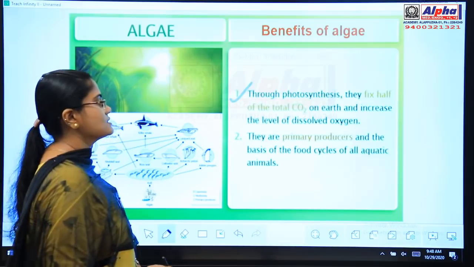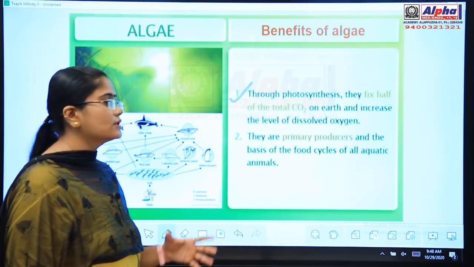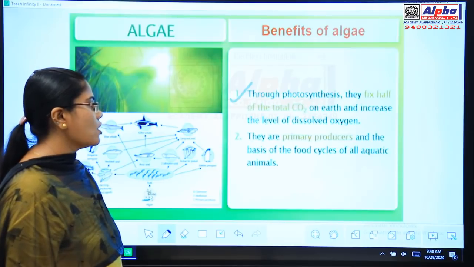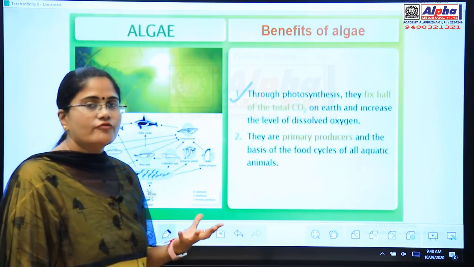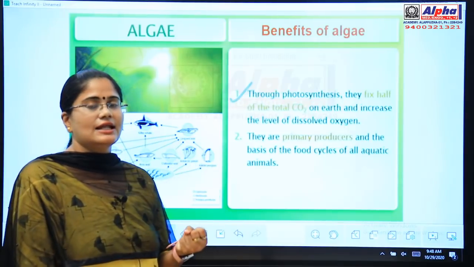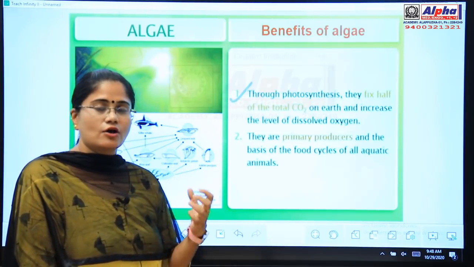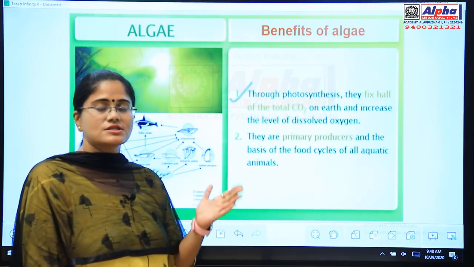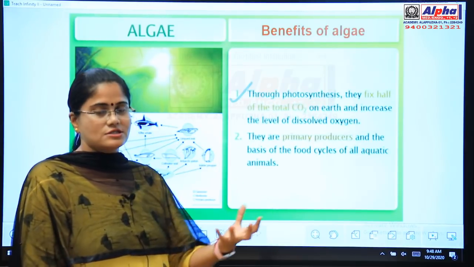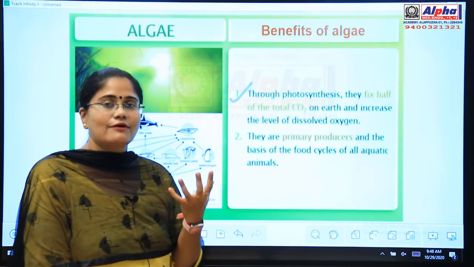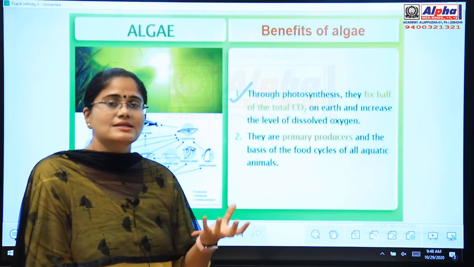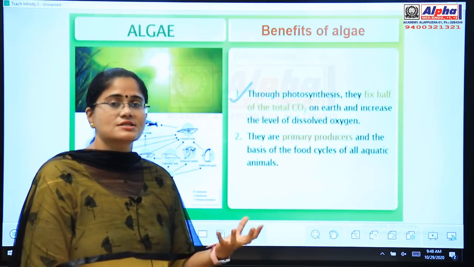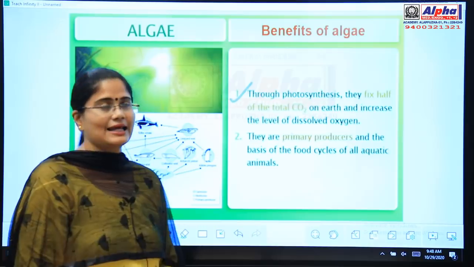Through photosynthesis they fix half of the total carbon dioxide on earth and increase the level of dissolved oxygen. So with the help of photosynthesis they are fixing the level of carbon dioxide on earth, and also they are increasing the amount of oxygen. Through photosynthesis, what is the byproduct formed? Oxygen. So they are increasing the level of oxygen, and human beings and all animals are getting more and more oxygen due to the photosynthesis process happening inside algae.